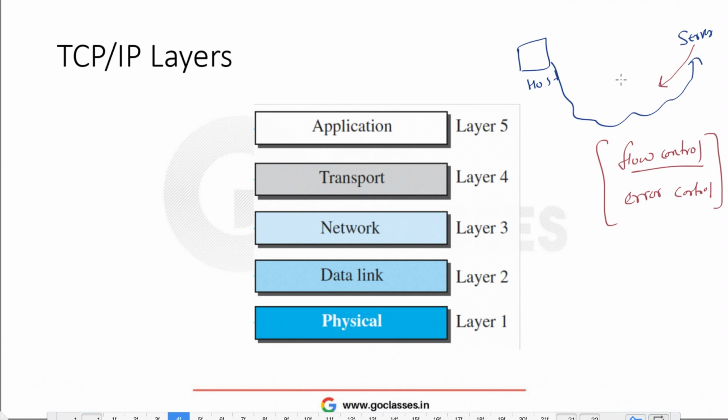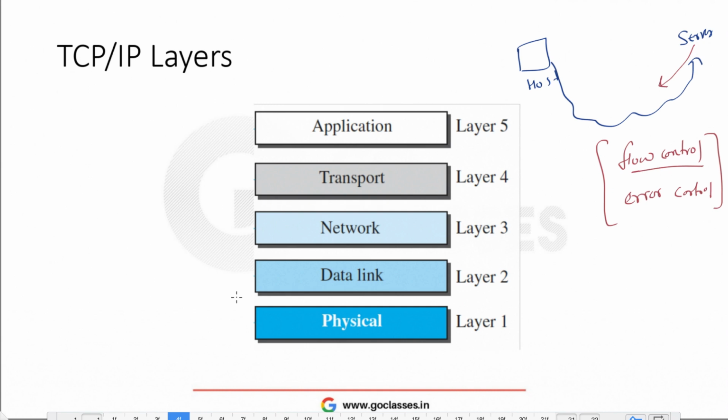So that's why they have divided these tasks into different layers. This is called the TCP/IP suite or TCP/IP layers, where I have 5 layers. First layer is the application layer, then transport layer, network layer, data link layer, and physical layer. These are the layers in our TCP/IP layers.